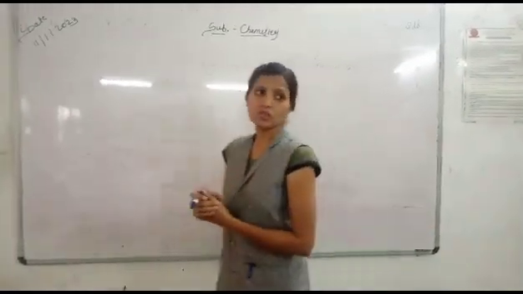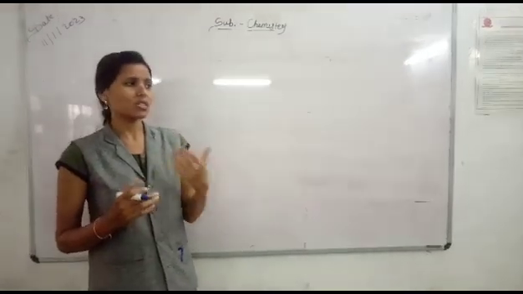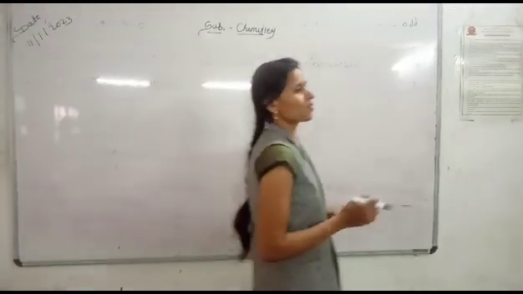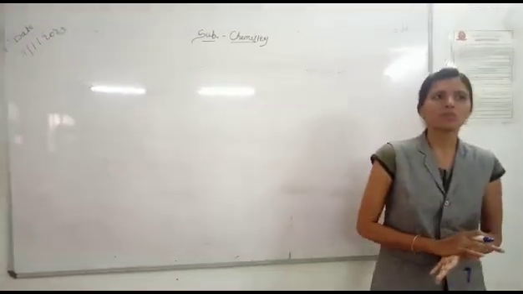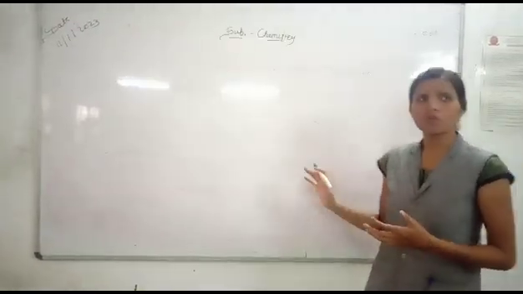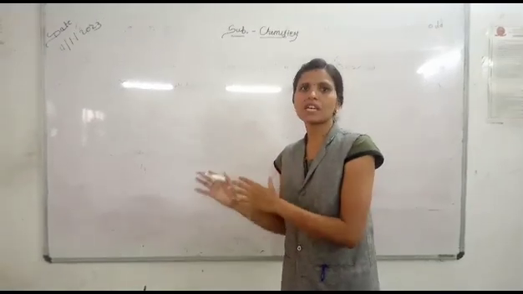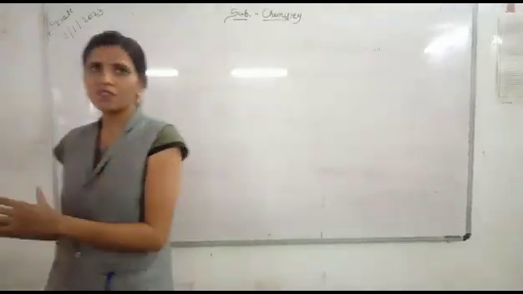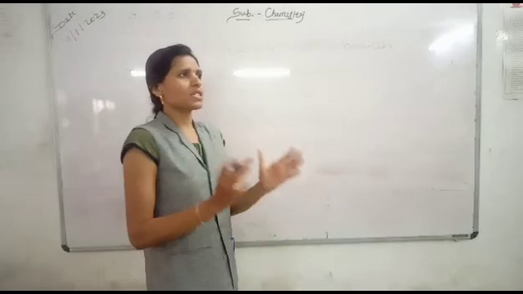First of all, you should know what the electronic configuration and the oxidation state are. The electronic configuration is basically the shell-wise distribution of electrons in an atom, in a shell or subshell. And what is the oxidation number?